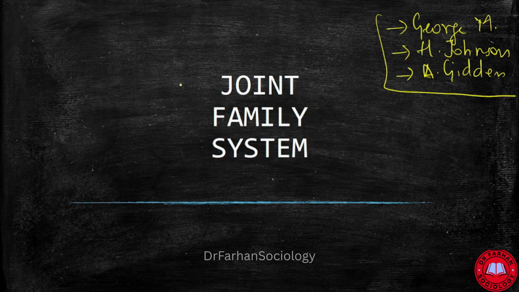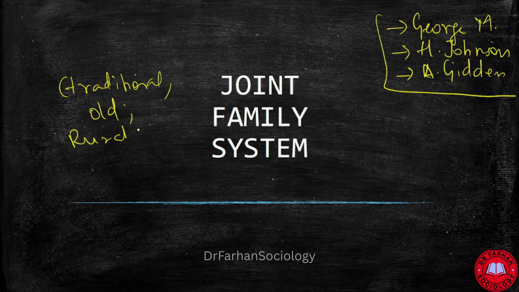The joint family system is one of the early family systems. It is also called a traditional family system, an old, rural, or feudal family system. What do we see in this setup? If we look at a joint family system, there are three generations who stay together.